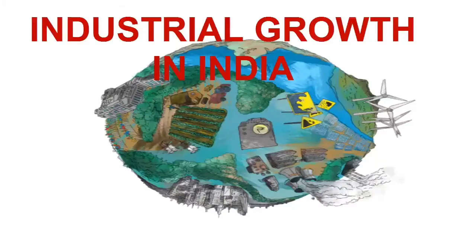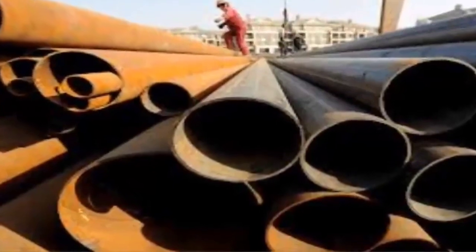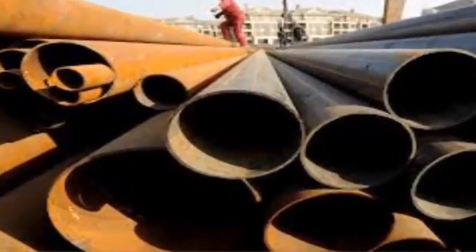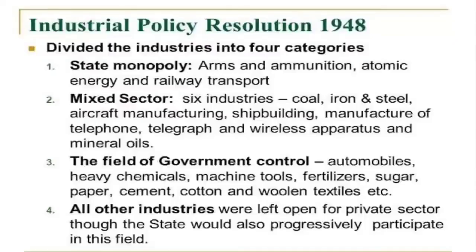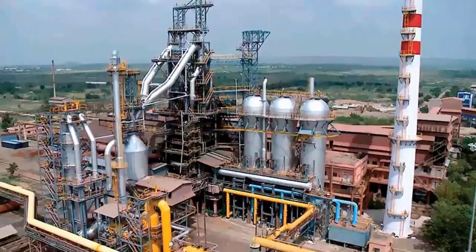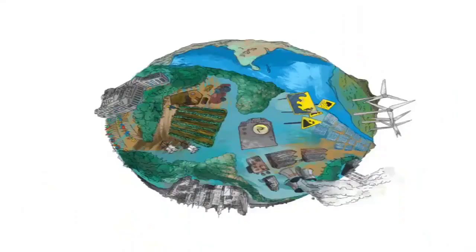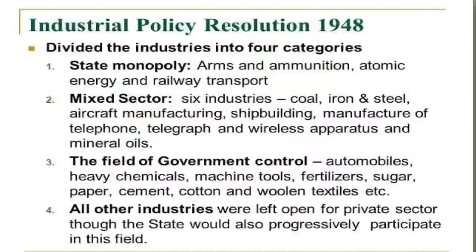Industrial growth in India. To realize the dream of development of industry, Indian government adopted certain industrial policies and 5-year plans. One of the most important innovations in the industrial field after independence has been the introduction of the 5-year plans and the direct participation in industry by the government as expressed in the Industrial Policy Resolution of 1948.